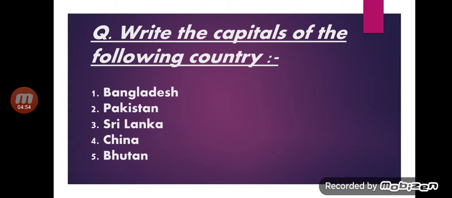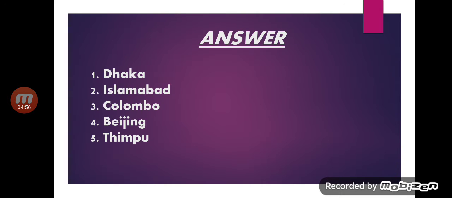Okay, now I'll show you the answers. Bangladesh, Dhaka. Pakistan, Islamabad. Sri Lanka, Colombo. China, Beijing.